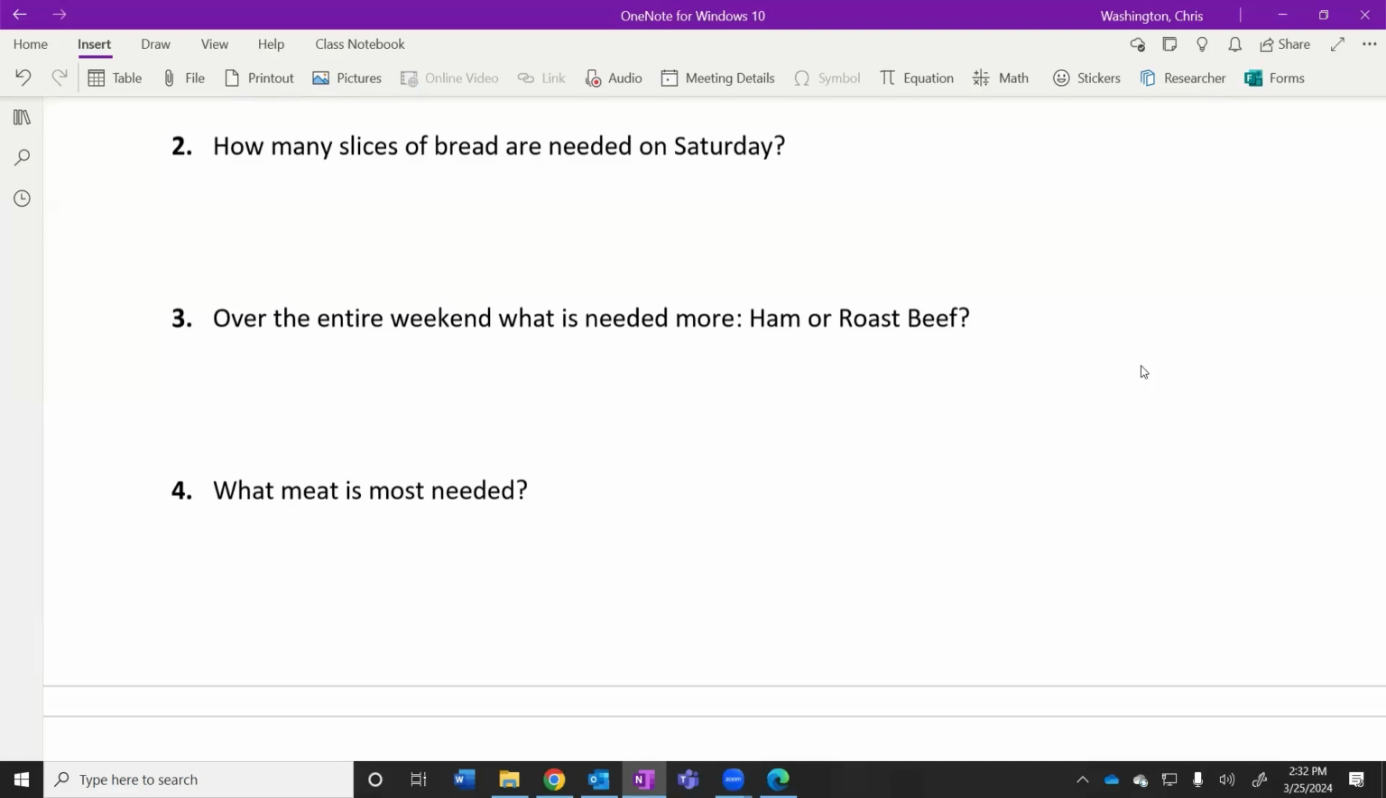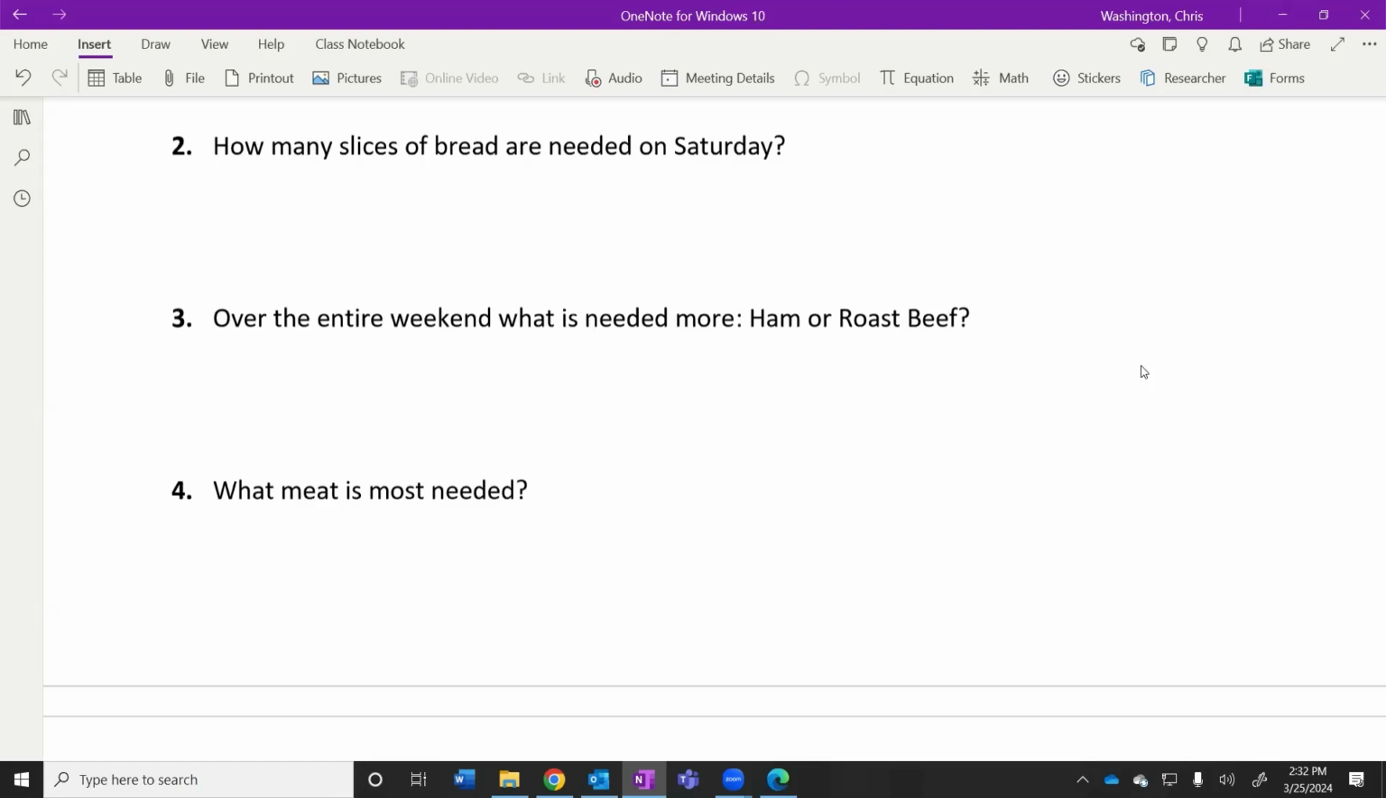We're going to come back and we're going to answer questions 2, 3, and 4. And it's going to take you like 2 seconds. I promise. What if there was a way we could make a third matrix that included all that information that we need? Maybe a third matrix that told me how many slices of bread I needed on Saturday. Maybe a third matrix that told me how much ham and roast beef I needed on Saturday and Sunday.